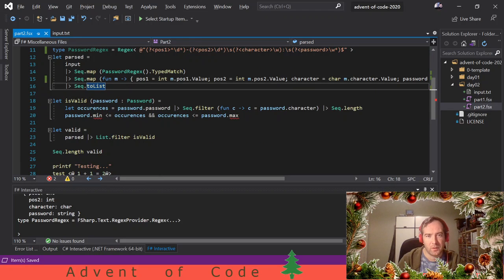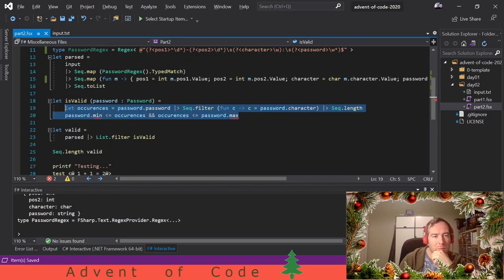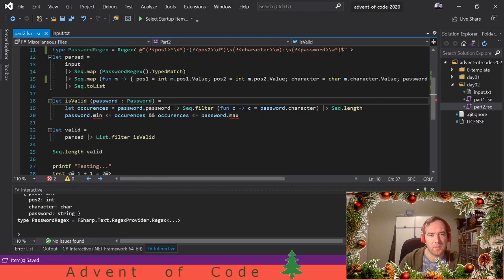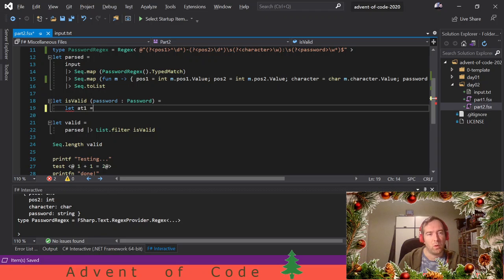Okay, so this is all still correct. Now we don't need to count, but we need to find the 2 characters at these positions. That's actually easier than what we had to do before. So at 1 we have password at the index of position 1, and it's 1 based, not 0 based.